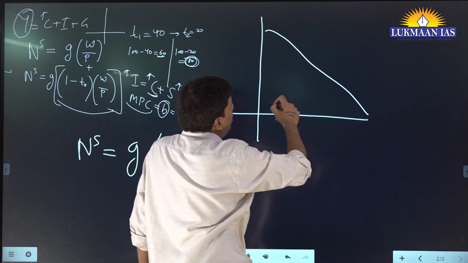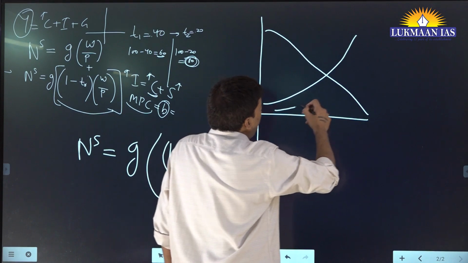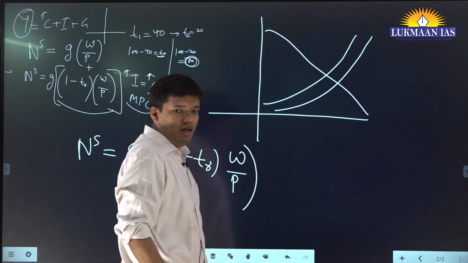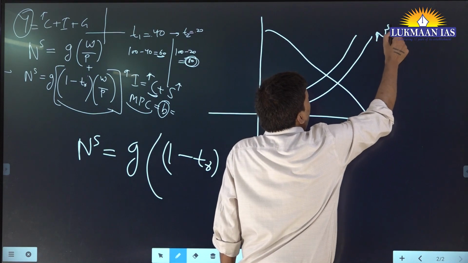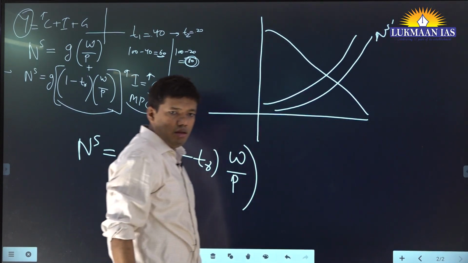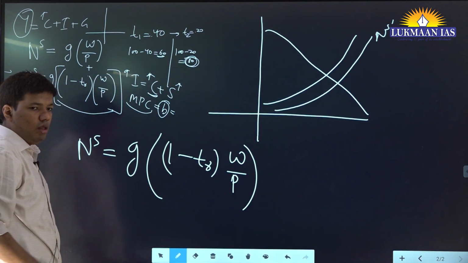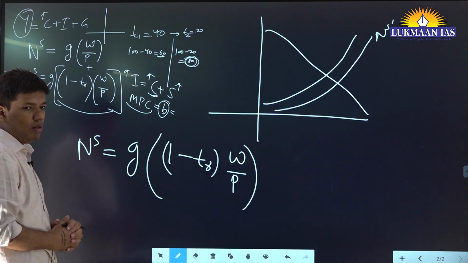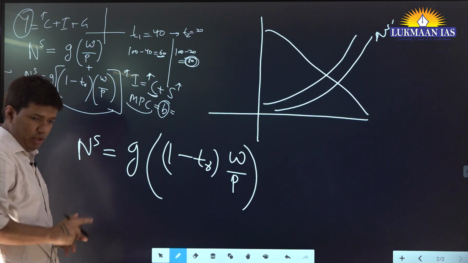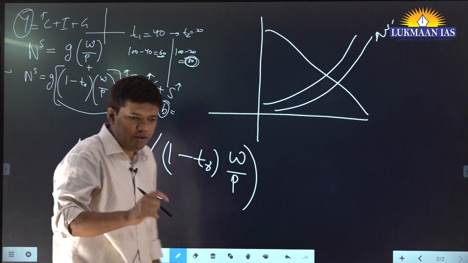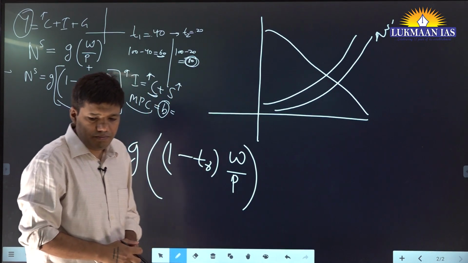Your supply curve is like this. You are saying it will move rightward. Okay, then this is your new curve. If the labor efficiency is increasing, the supply curve is going to rise. You want to take your time, just see once again.